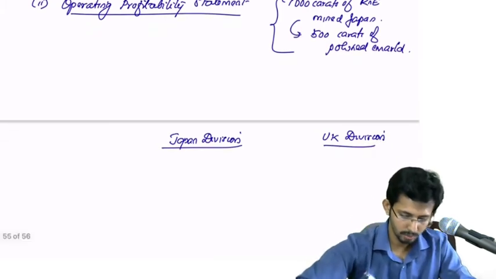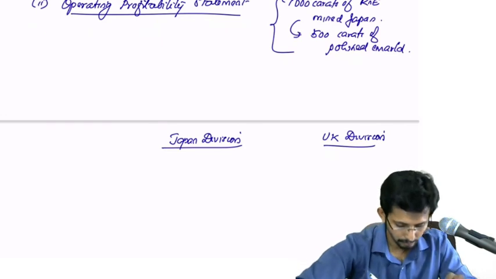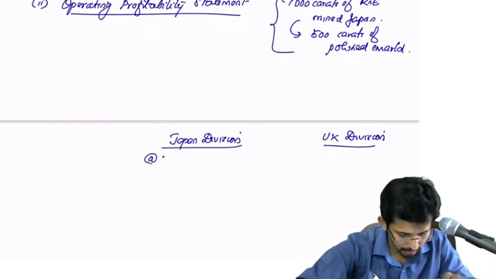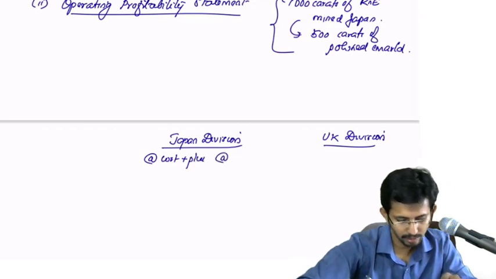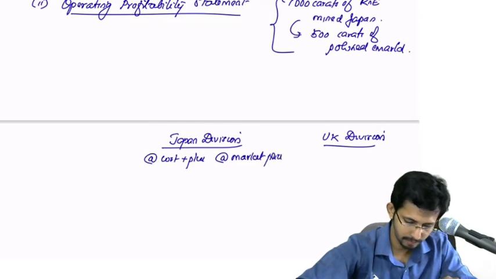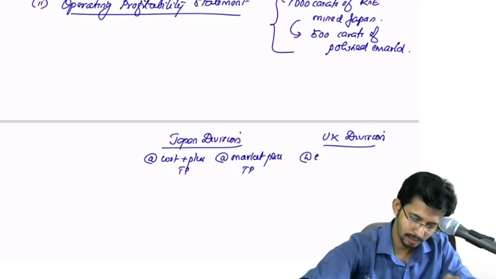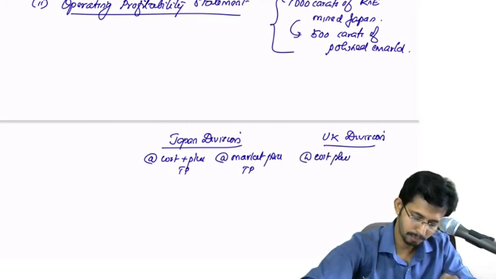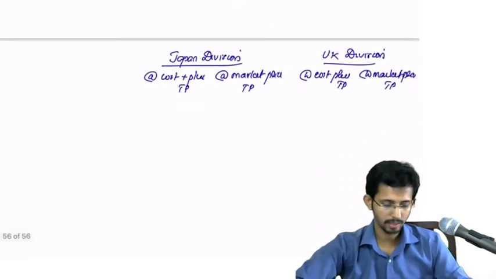Okay, so here you can write at cost plus TP, at market price TP. Here also at cost plus TP, at market price TP. Okay.